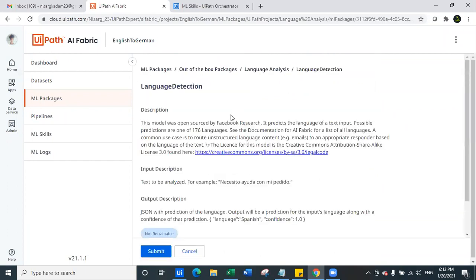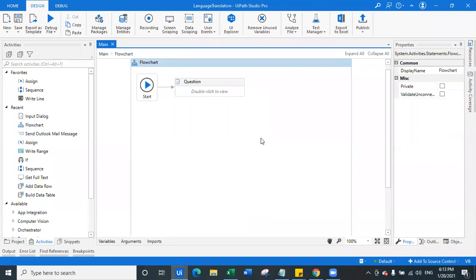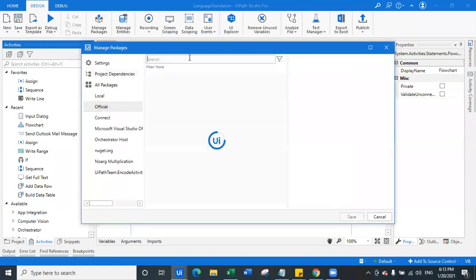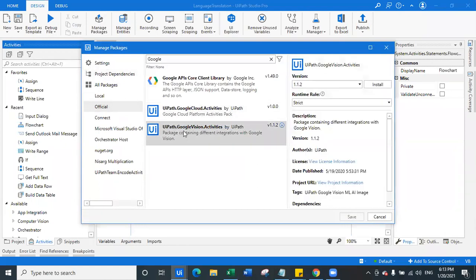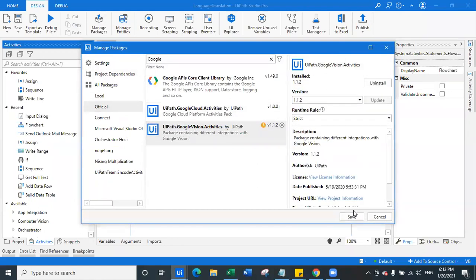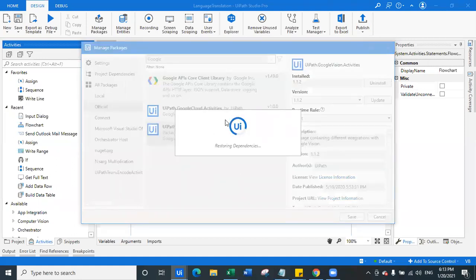So this model can identify up to 176 languages and predict the language code. So it will give you a language code just like this and the confidence of the prediction based on the language text that you enter in an input. So either you can use this model to predict the language, which is a language detection, or you can use Google Vision. So Google Vision is nothing but a package of UiPath which allows you to utilize Google Vision scope. So I will say Google Vision activities. You have to download this package set, which is Google Vision activities, and you have to create a Google Vision API.